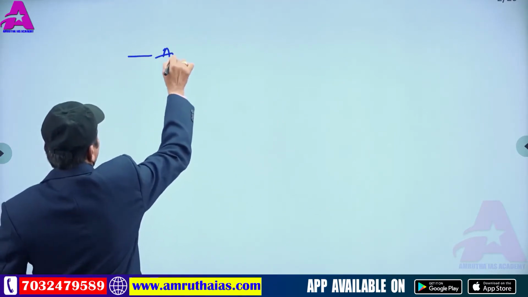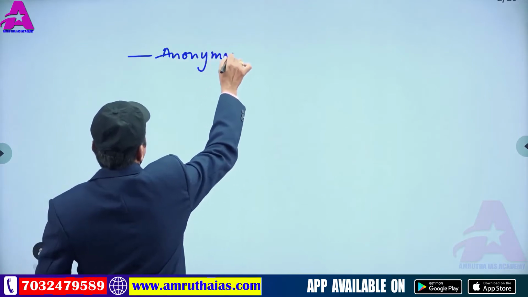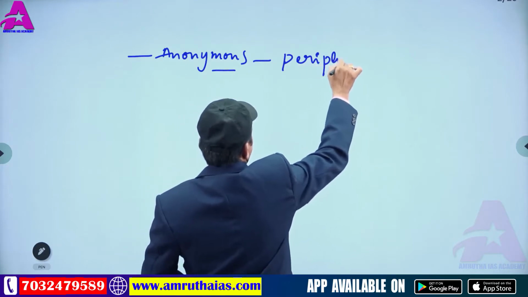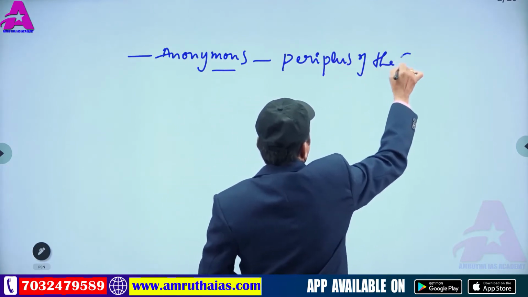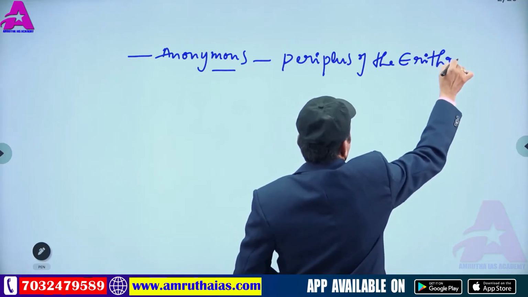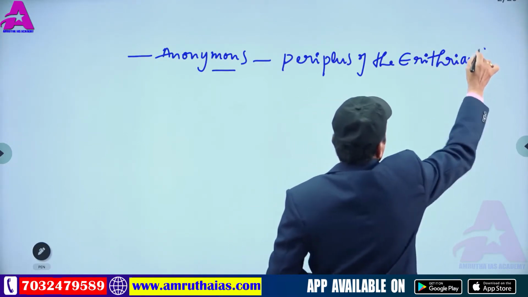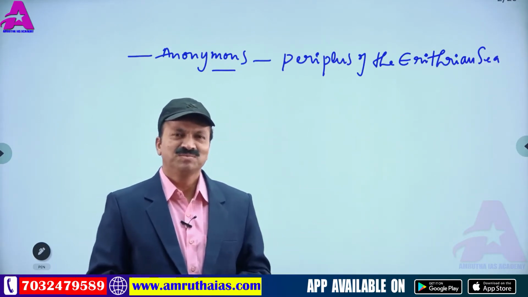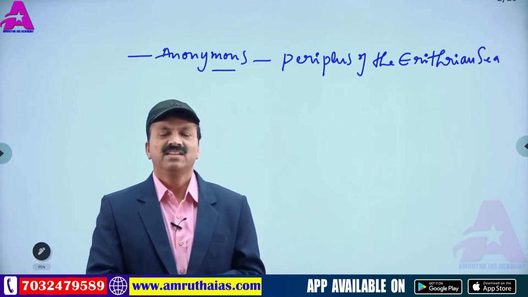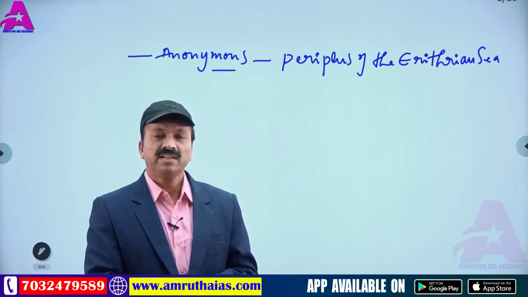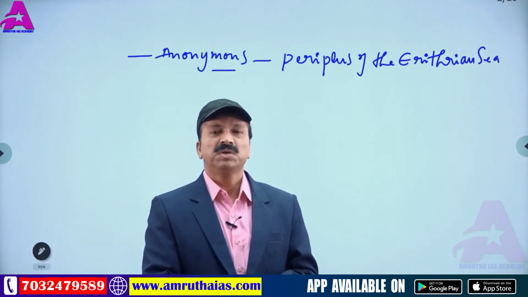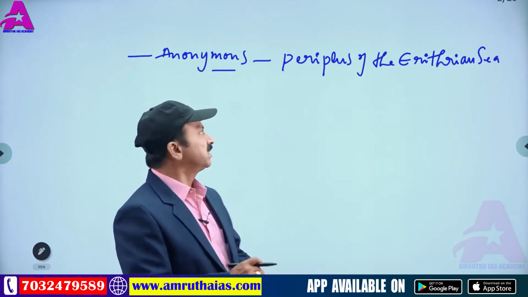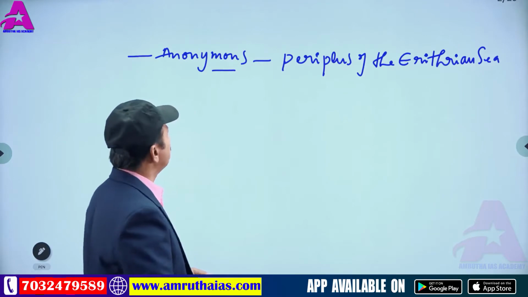Then, one anonymous author wrote the book Periplus of the Erythraean Sea. Anonymous means the author is not known. It said about sea trade, how the Shatavahanas maintained international trade and commerce with other countries, mainly with Rome. So this was said especially in Periplus of the Erythraean Sea. That's one of the important books.